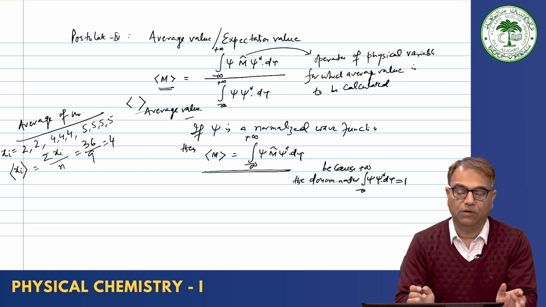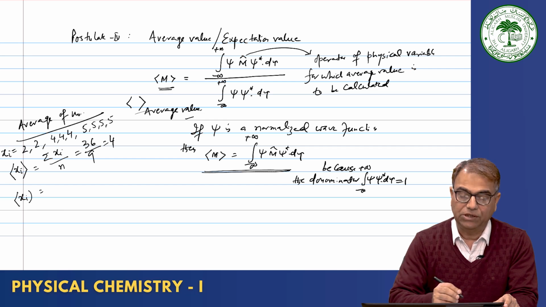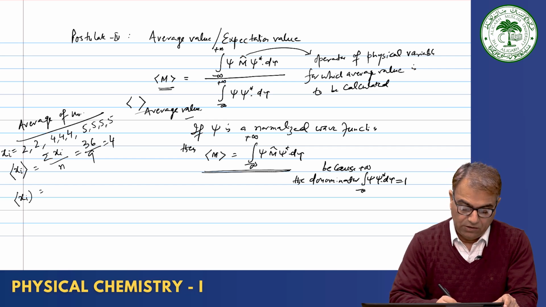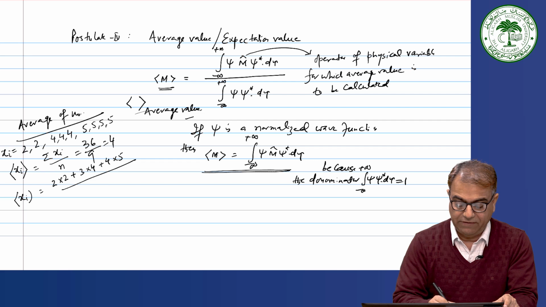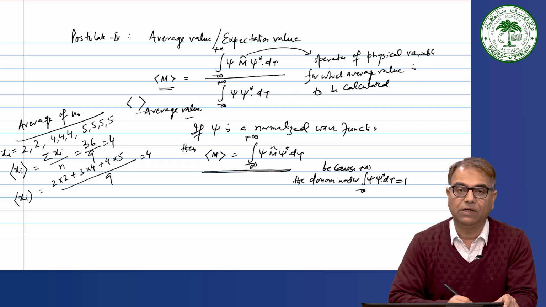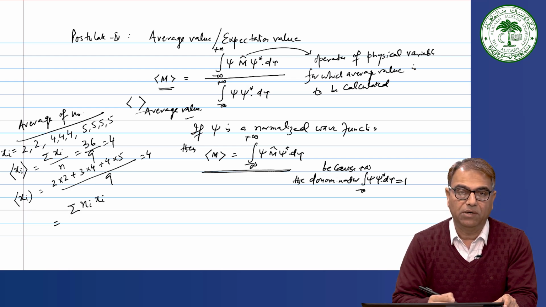Very easy, that all of you know. Now, we can take the average in another way: instead of taking the summation of xi, you say 2 times 2 plus 3 times 4 plus 4 times 5 and then divide by 9. This will also give you the average value. So, this summation you can write as the summation of ni xi, where ni gives you the number of times the number appears.